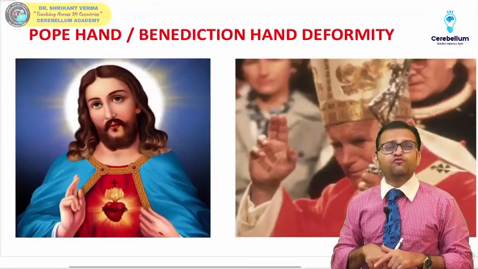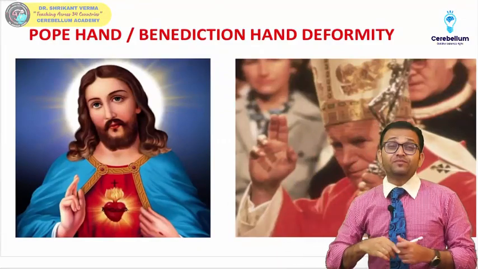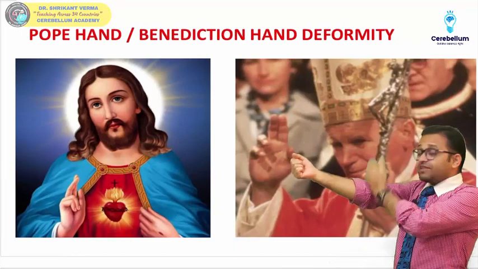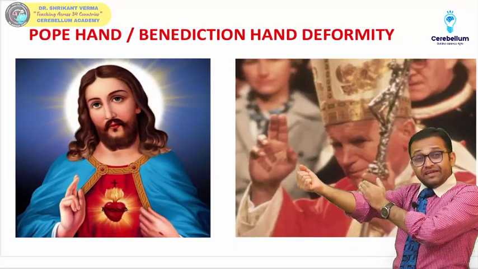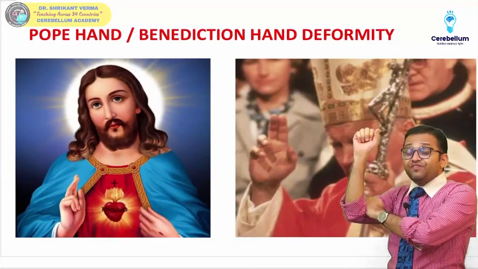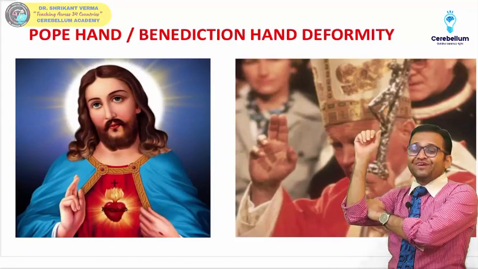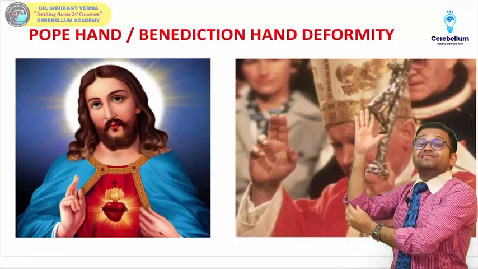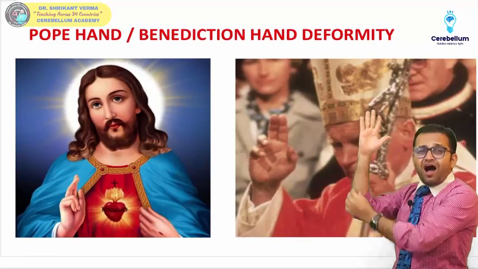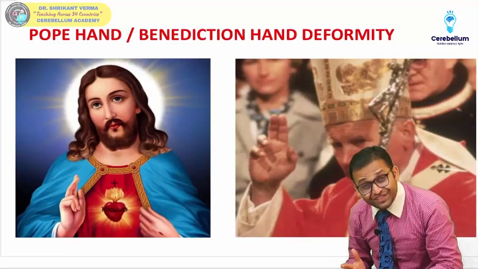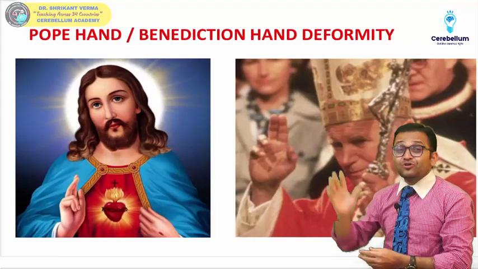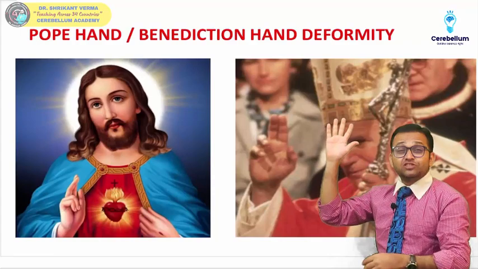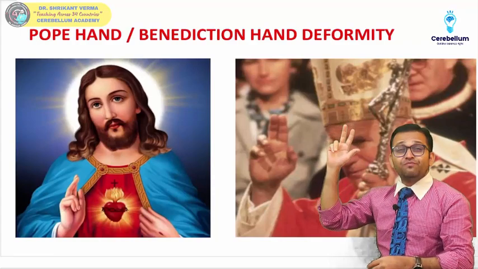Now this is one beautiful median nerve test, Pope hand deformity, benediction hand deformity. Remember, if the median nerve is getting injured at our cubital fossa part, then you will ask the patient to flex the finger. He will not be able to flex the finger. But do you remember the flexor digitorum profundus, the hybrid muscle, the medial half is supplied by which nerve? Answer is ulnar nerve. So ulnar nerve is okay. So the patient will be able to flex the flexor digitorum profundus. So both fingers will be flexed in this way.